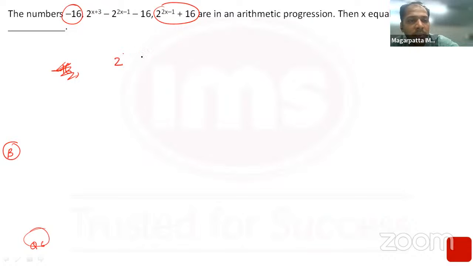2^(x+3) minus 2^(2x-1) minus 16 is equal to this plus this, divided by 2. Can I say minus 16 plus 16 will cancel out? 2^(2x-1) divided by 2. This question, you would have come across such questions in quadratic equations. Such questions need to be solved as a quadratic equation.